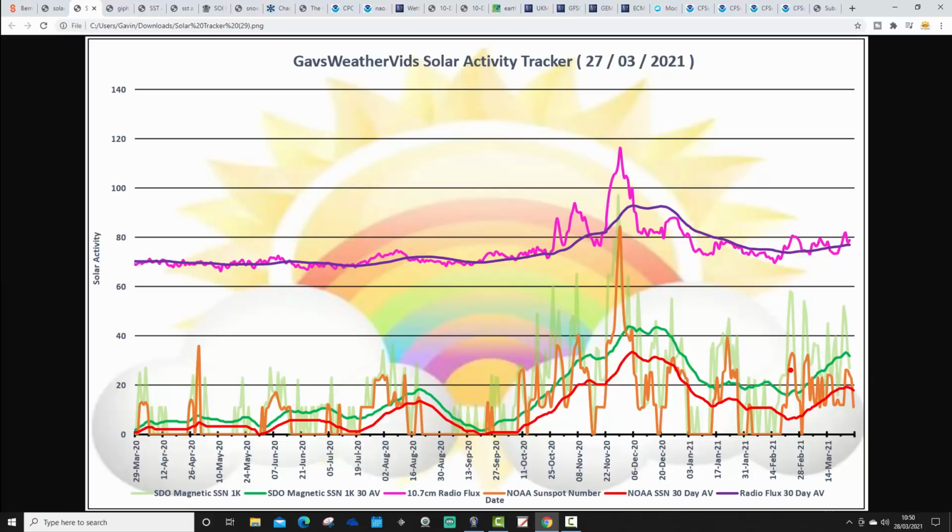Of course, our trend lines, you have the thick green and thick red lines. They've lifted up over the past month or so, but are now actually flatline, or maybe even dropping ever so slightly, but I don't think that's a particularly significant drop. I think we are sustaining a level of solar activity, but at a low level. So thank you so much to James for sending through the solar activity tracker.